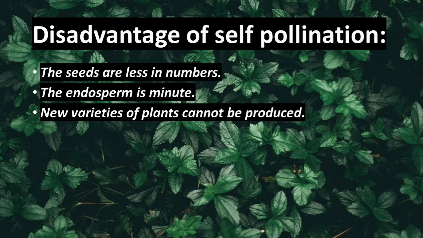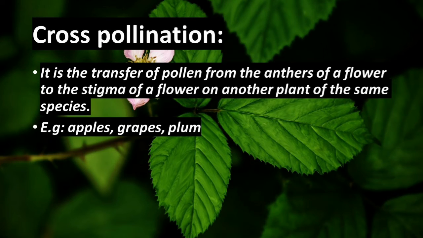Now we pass on to disadvantages of self-pollination. The seeds are less in number. The endosperm is minute, therefore the seeds produce weak plants. New varieties of plants cannot be produced. These are the disadvantages of self-pollination. So now we pass on to cross-pollination. Cross-pollination is otherwise known as allogamy. Self-pollination is otherwise known as autogamy. Cross-pollination is otherwise known as allogamy.